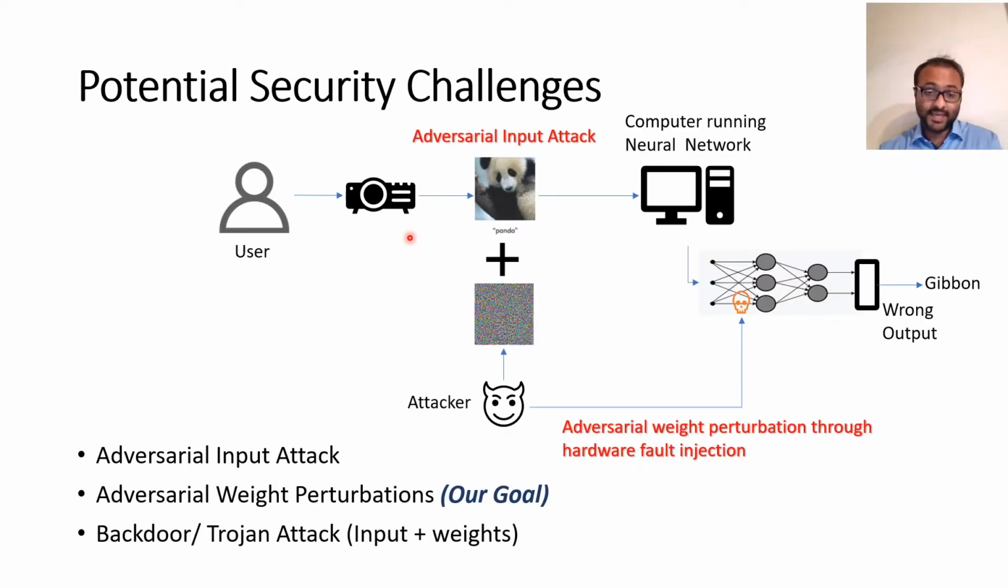Traditional machine learning attacks have followed three particular topologies. First is adversarial input attack, when a malicious attacker adds adversarial noise to the incoming data to fool the target neural network into misclassification. In the second class, the adversarial weight perturbation, which is our goal in this work, looks to modify the weight parameters within the neural network to hijack the output into a wrong class. In the third topology, that is the backdoor or Trojan attack, looks to modify both the weight parameters and input trigger to misclassify the target neural network.